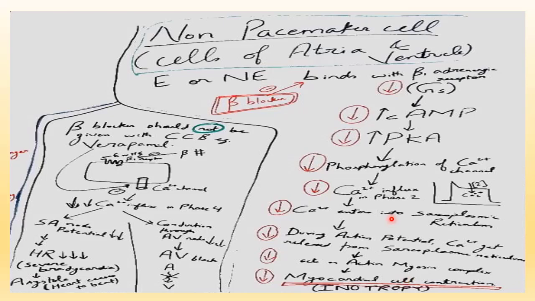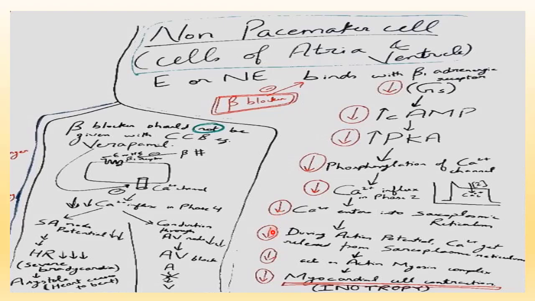Now we will see the effect of beta blocker on these cells of atria and ventricle. So beta blocker will inhibit the binding of epinephrine or norepinephrine with beta-1 adrenergic receptor. So G-stimulatory protein will be inhibited, cyclic AMP will get decreased, protein kinase A will get decreased, phosphorylation of calcium channel will get decreased, decreased calcium influx in phase 2, so decreased calcium entry inside the sarcoplasmic reticulum.